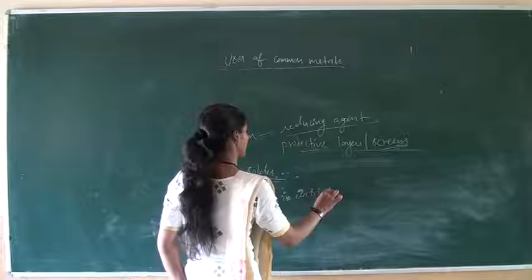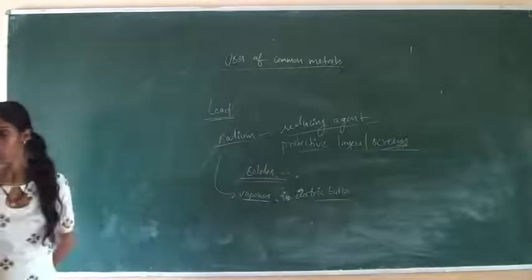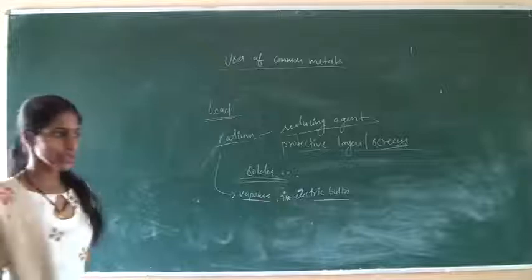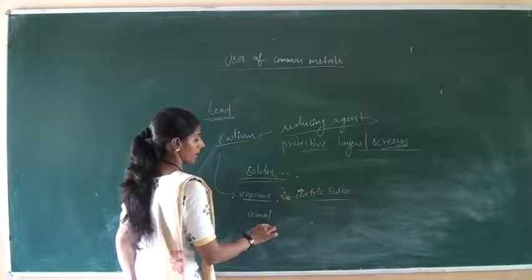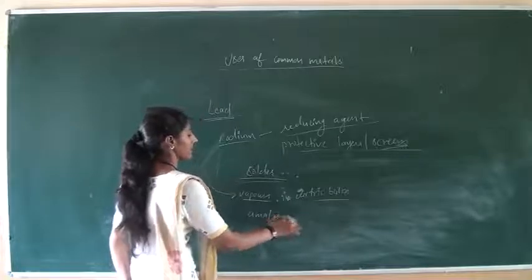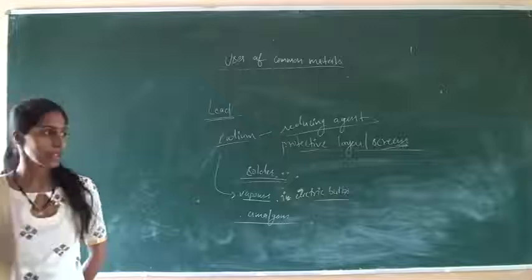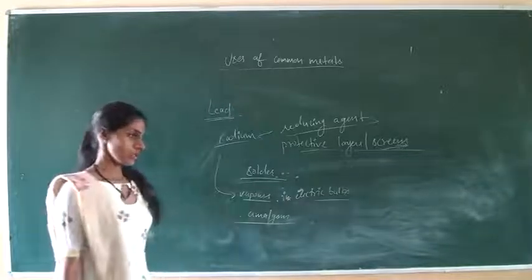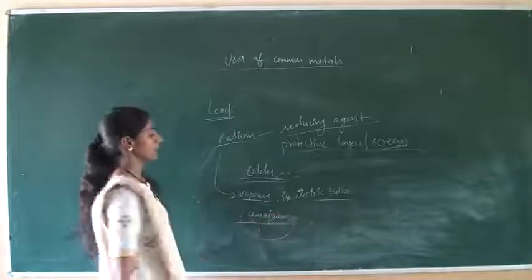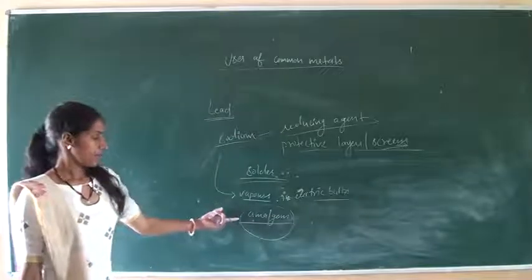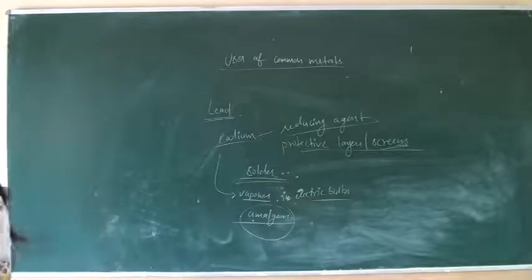Also, sodium is used to prepare an amalgam with mercury, which is used as a reagent.